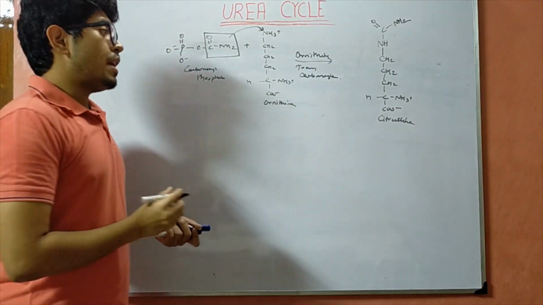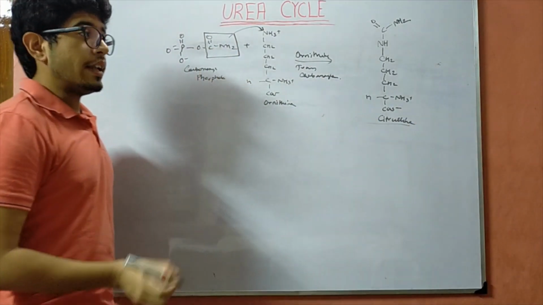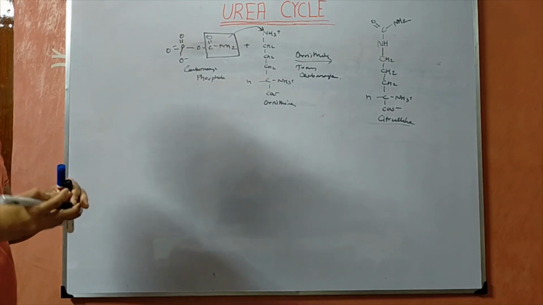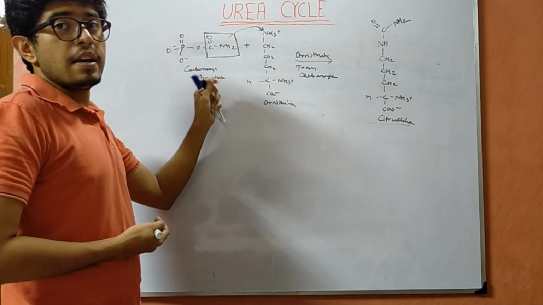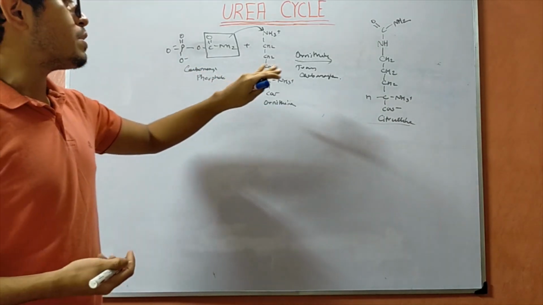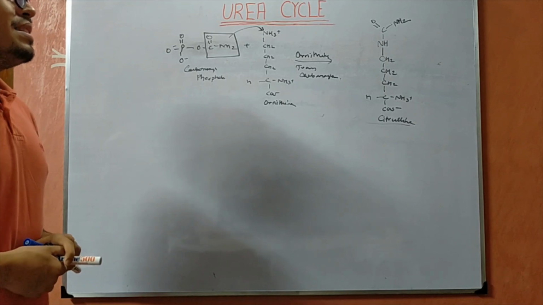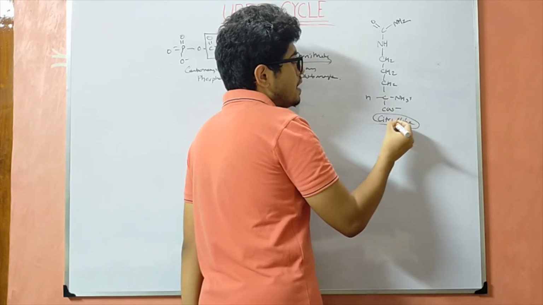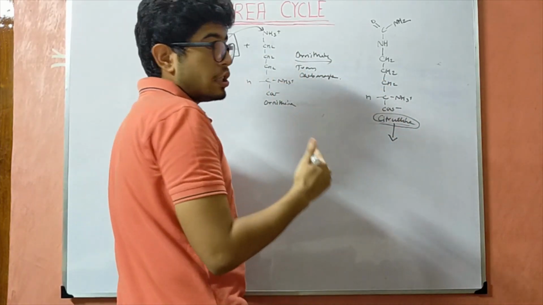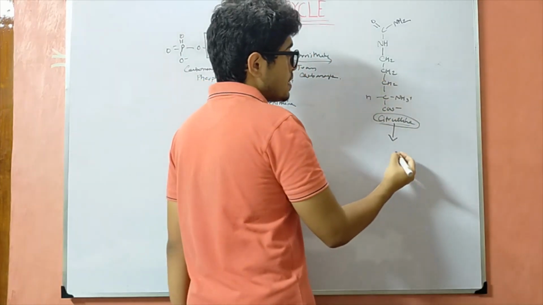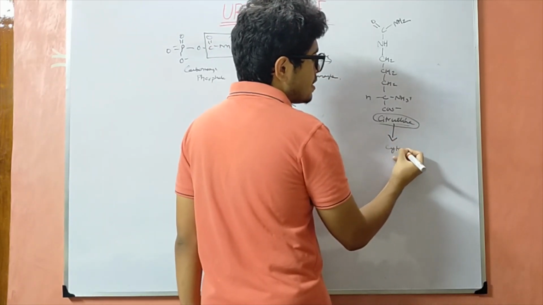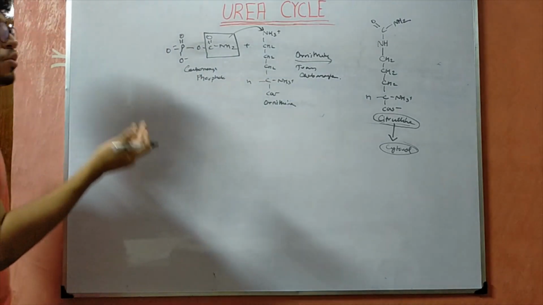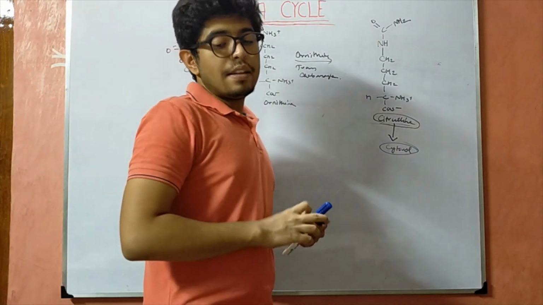this is what it will look like. This is what is known as citrulline. So ornithine transcarbamylase is an enzyme which basically catalyzes carbamoyl phosphate with ornithine to form citrulline. This citrulline, formed inside the mitochondria, will be transported out of the mitochondria with the help of certain transporters to the cytosol. So it is excreted to the cytosol. And the next reactions of the urea cycle will take place inside the cytosol.